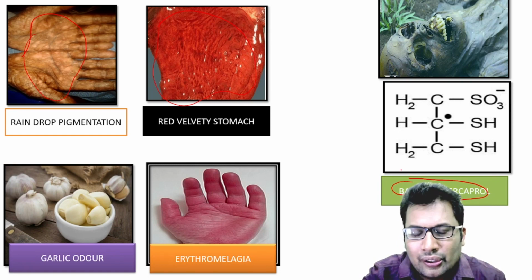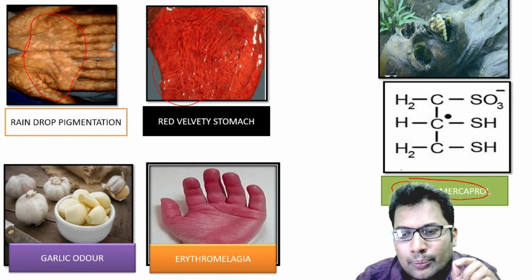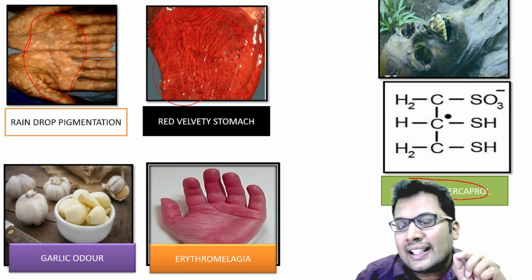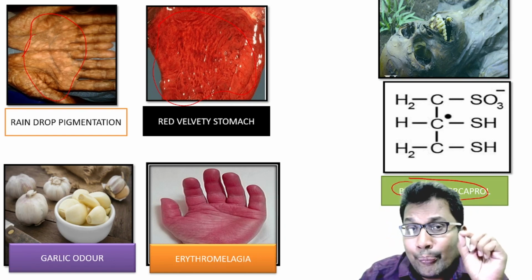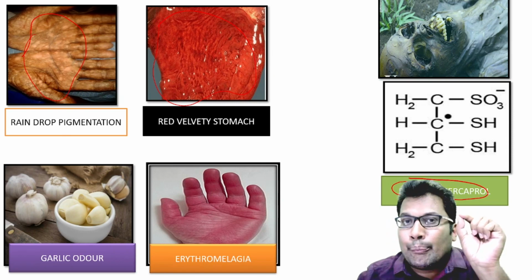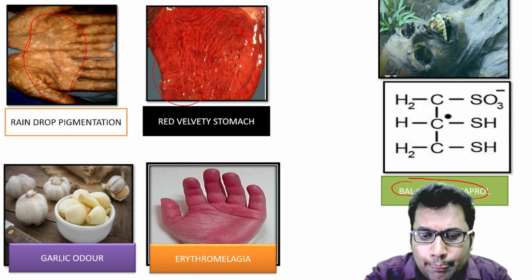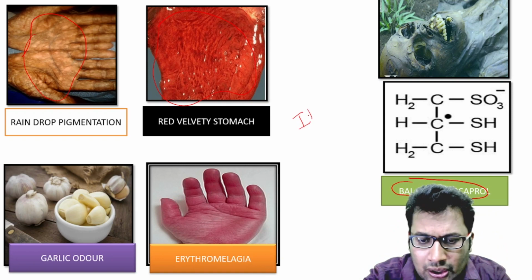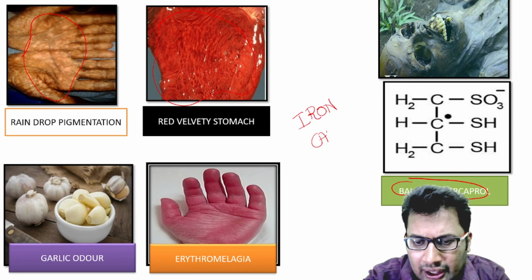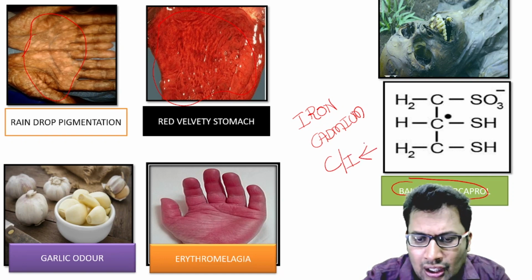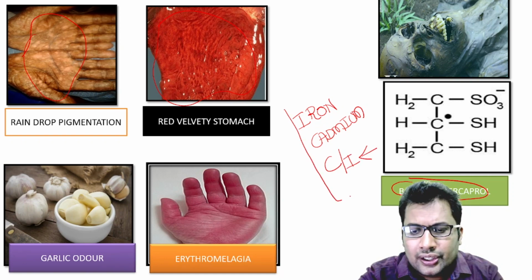And the agent here you can see, this is BAL. So BAL, remember, this is the chemical nature of BAL. BAL contains sulfhydryl radical. BAL is contraindicated in iron poisoning and cadmium poisoning. So please remember, BAL is contraindicated in case of iron and cadmium poisoning.